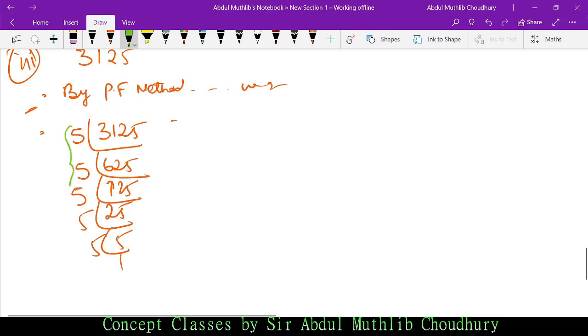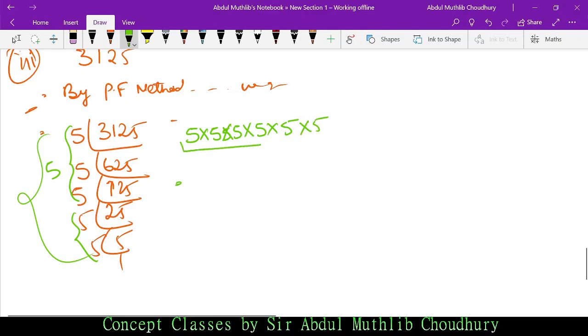Are all the factors in 3 times? For 5 we have one triplet of 5. And here, how many 5s? Only 2 times. How many 5s do we need? 1 more. So put it this way: 5 into 5 into 5. This is 3. This 5 first, 1 2 3 4 and 5. Now how many 5s do we need? 1 more. So into 5.